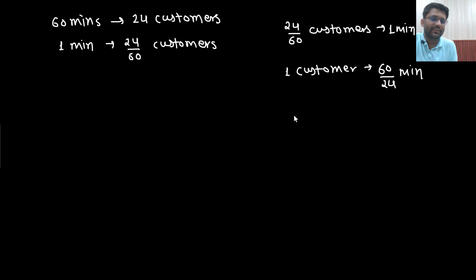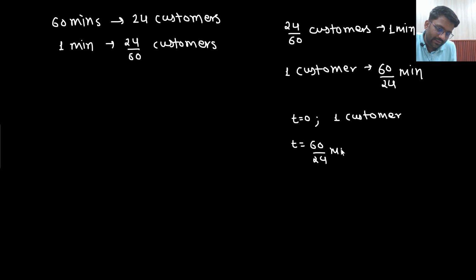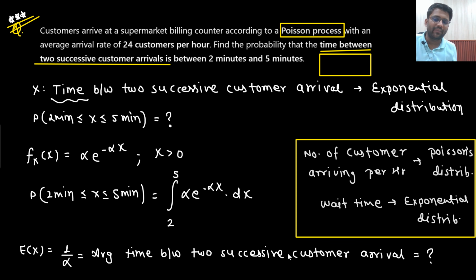So let's just say the first customer came at t equals to 0. At 0 minutes, the first customer came. So at t equals to 60 by 24 minutes, the second customer would come, no? So what is the average time between two successive customers?